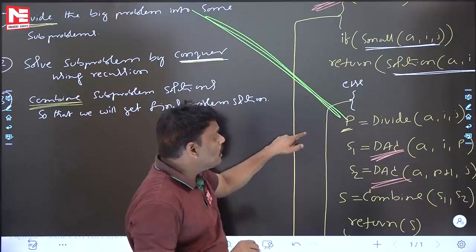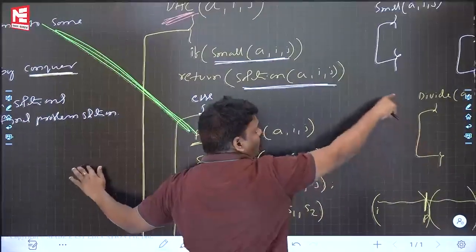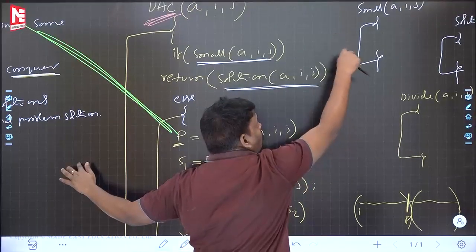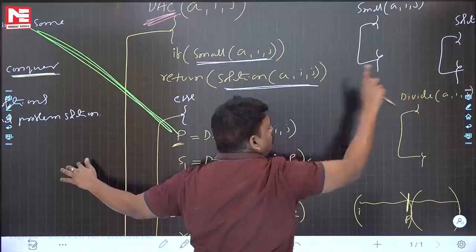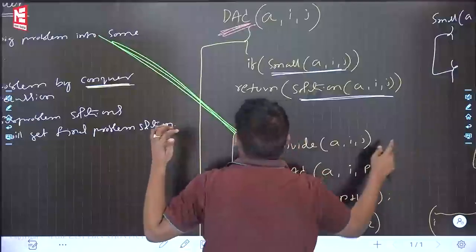Some people are asking how you say two parts. I will write the code also. Don't worry. How the divide function is dividing, I will write the code. What is the meaning of small? I will write the code. What is the meaning of solution? I will write the code. What is the meaning of combine also? I will write the code. Don't worry.